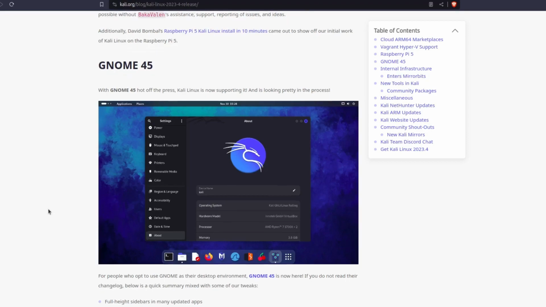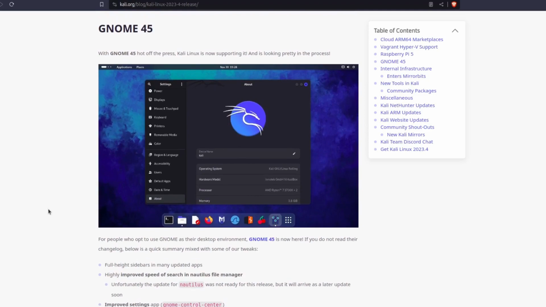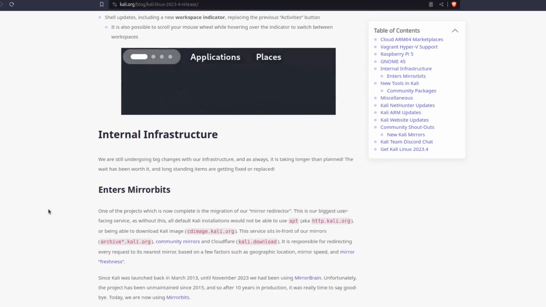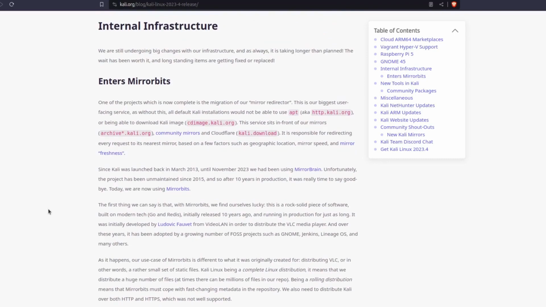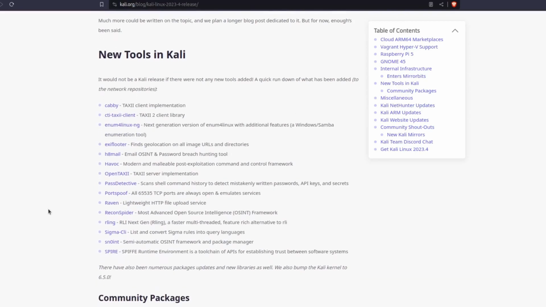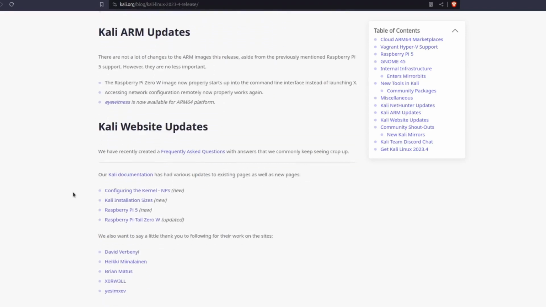You know that Kali Linux is based on the Debian testing edition. Debian Linux has GNOME 43, but Kali Linux has 45, and it is also a rolling distribution, so you will always get the latest software in Kali Linux. Also, some changes you can read from here, and these are some new tools in the Kali repository. A lot of tools are included in the Kali repository with this new update. You must try these if you are interested in penetration testing, and you can see all the other updates.